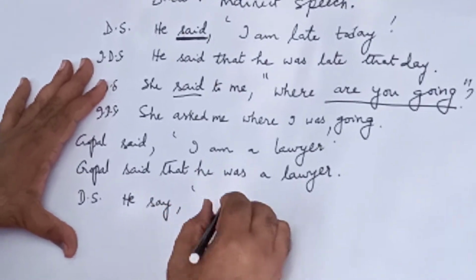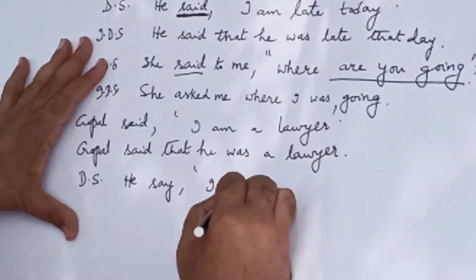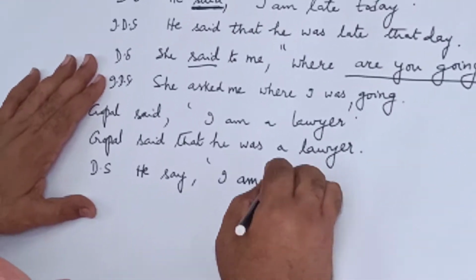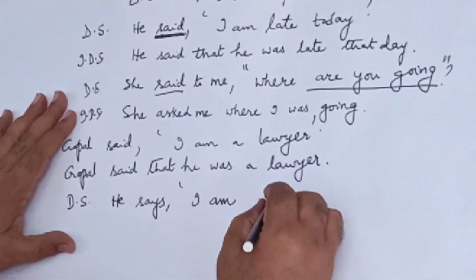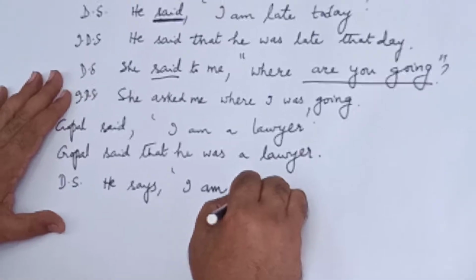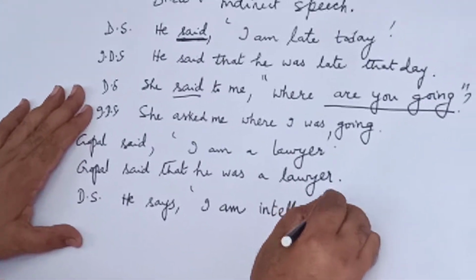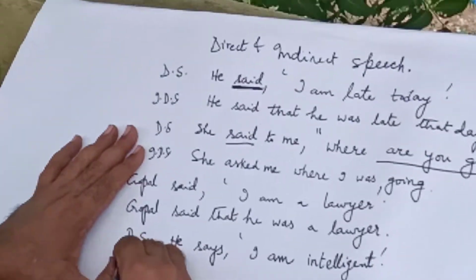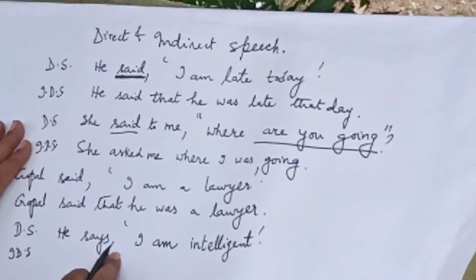He says, I am intelligent. Here we have to observe one thing: the reporting verb is in the simple present tense.